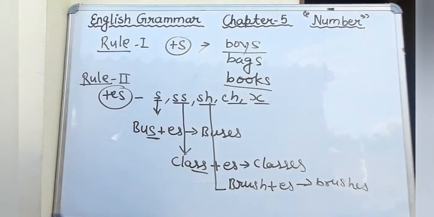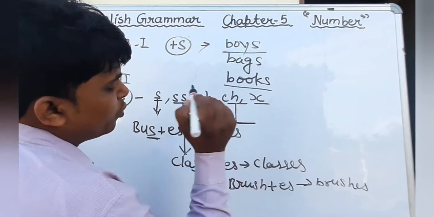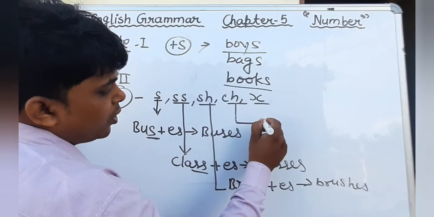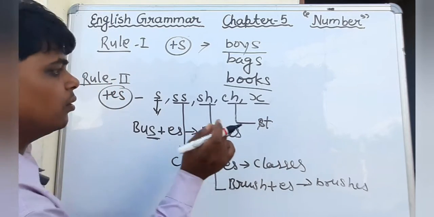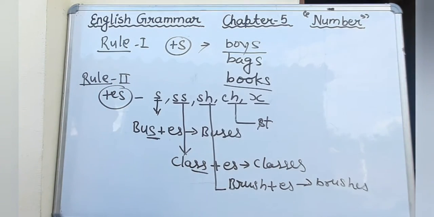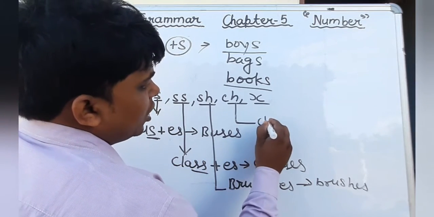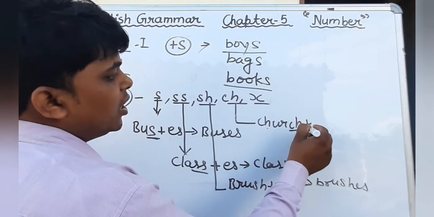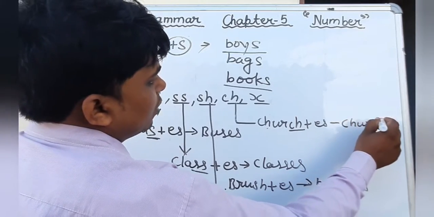And I have also told you the noun which ends with ch, for example church. Just see church, it ends with ch. By adding es we can make plural, it becomes churches.